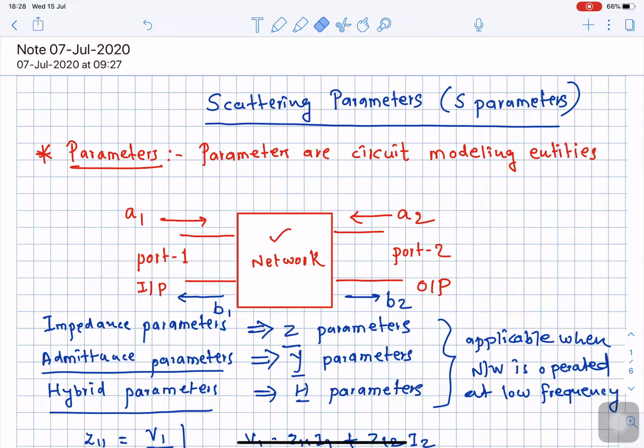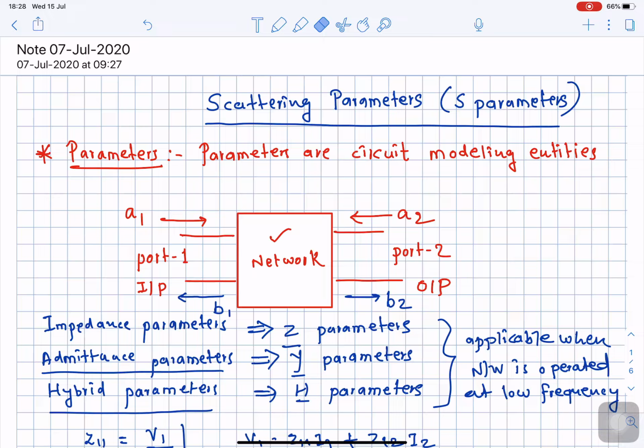As per circuit theory, the impedance parameters are given by this particular equation. There are two ports, so for each port the equations are represented by expressing the voltages in terms of currents. Let us say the voltage at port number 1 is V1 and the current at port number 1 is I1. Similarly, the voltage that appears at port number 2, the output port, is V2, and let us say the current is I2.